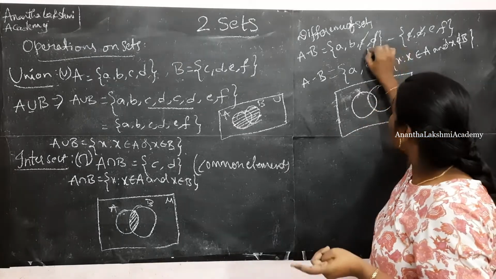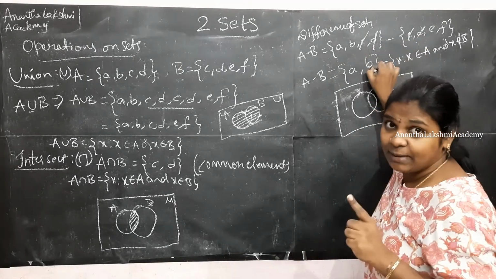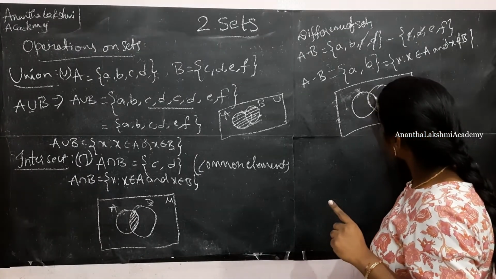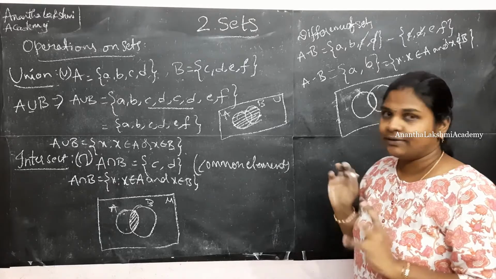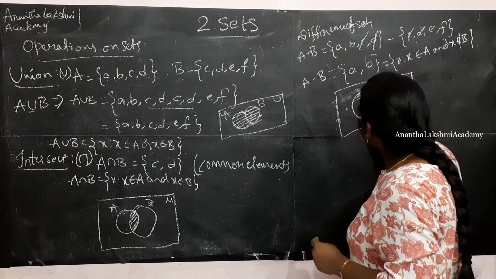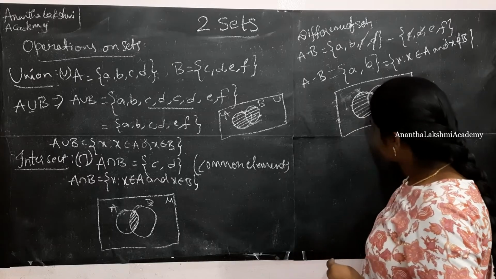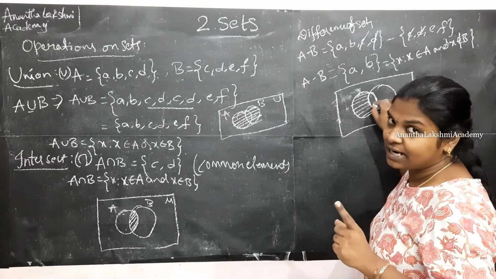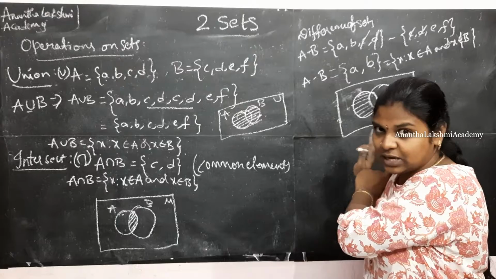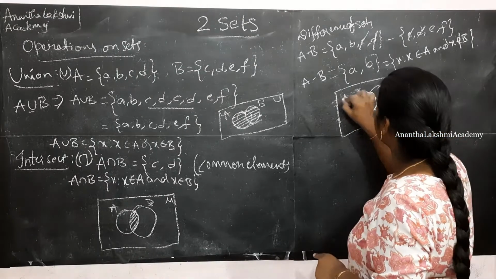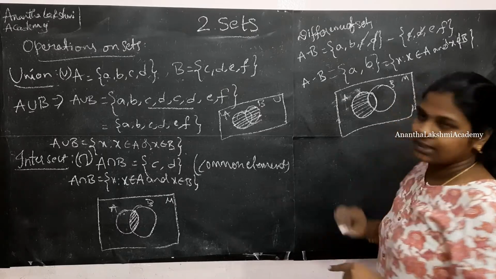No, even the common part is avoided for A minus B. Only A should be considered. Here this overlapping part should also be avoided. So this is only A. If you are coloring this, then the intersection part which is common with B is also coming. So make sure you are just doing it with A and B. And this is this. Okay.